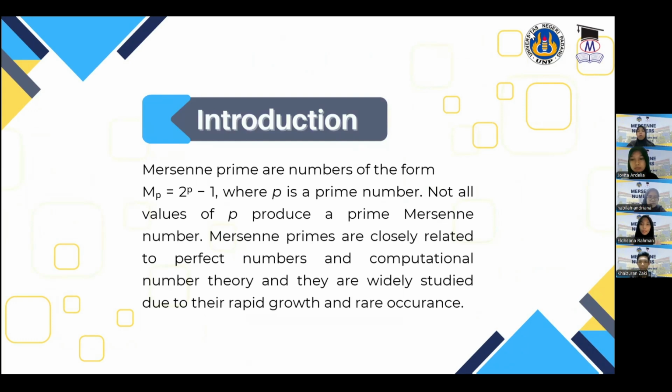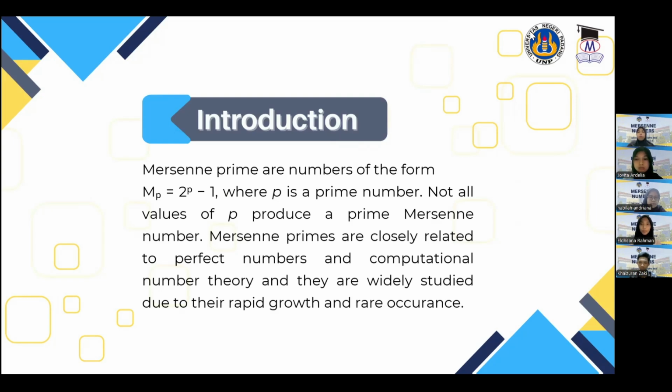A Mersenne number is a number that can be written in the form M_P equals 2 to the power P minus 1, where P is a prime number. This formula means that we take 2 raised to the power of P and then subtract 1. However, it is important to note that not every value of P produces a prime Mersenne number. If a Mersenne number itself is prime, it's called a Mersenne prime.